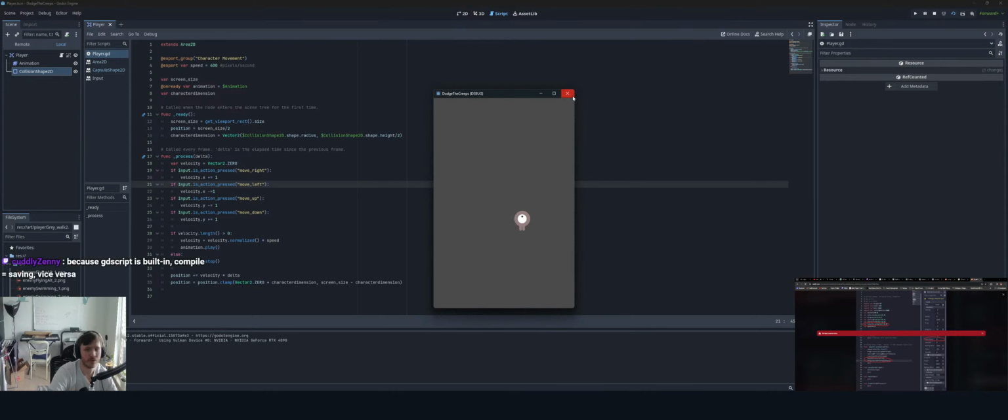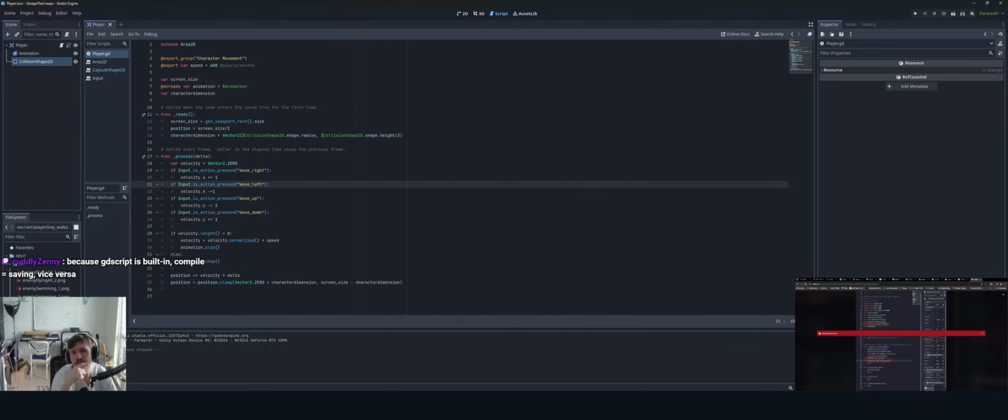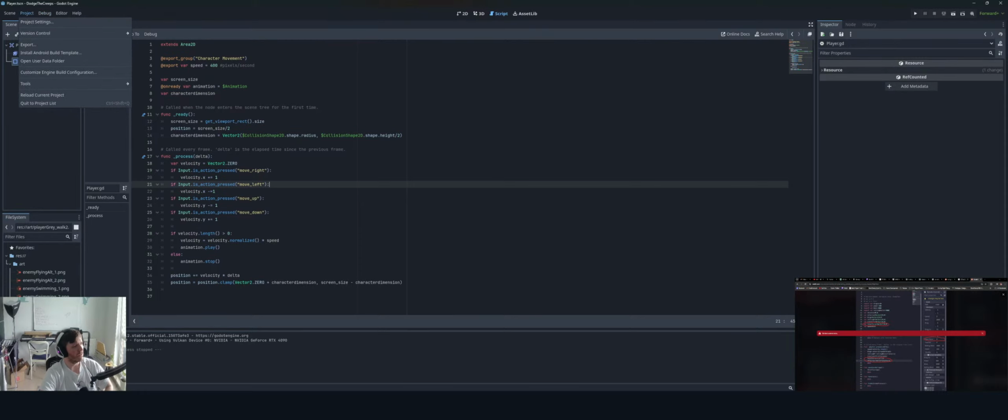It'd be nice to be able to, is there a way to have it so that if I press escape, it'll automatically exit out of the game? Maybe that's one of the predefined things. Not sure.